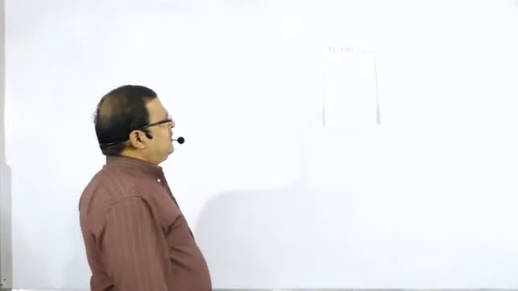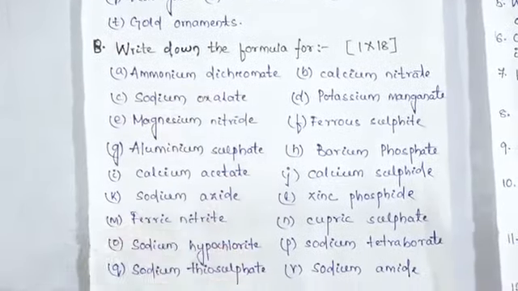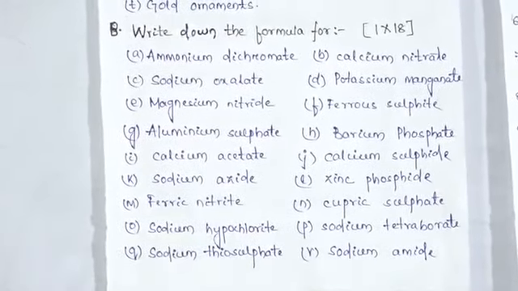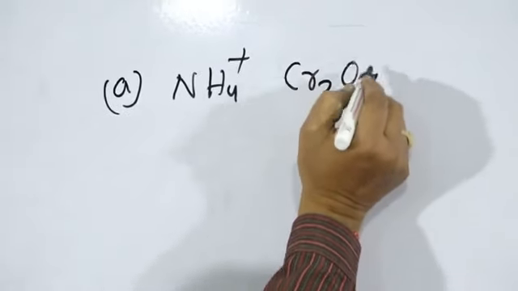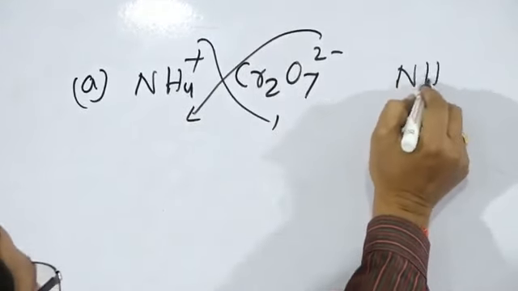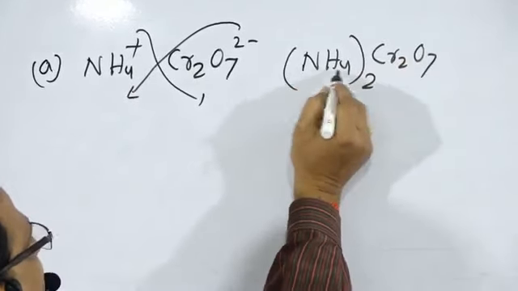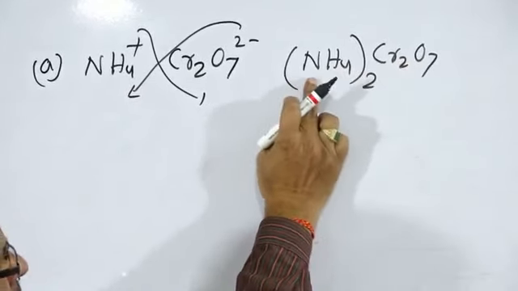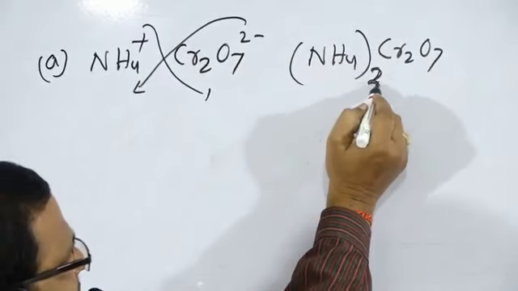Next we go for the second part. A part we have covered, now the B part. Write down the formula for these compounds. First compound, A, ammonium dichromate. Ammonium NH4 plus, dichromate Cr2O7 2 minus. So 2 is multiplied, 1 is multiplied. So the formula is (NH4)2Cr2O7. This is your compound radical that contains different kinds of atoms. Therefore, that should be given in brackets, with 2 multiplied by giving the brackets.